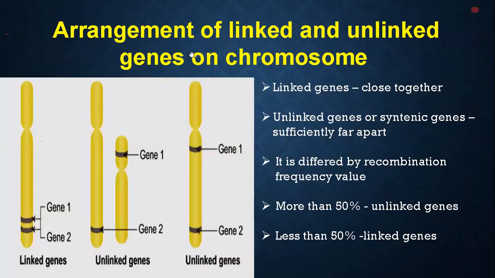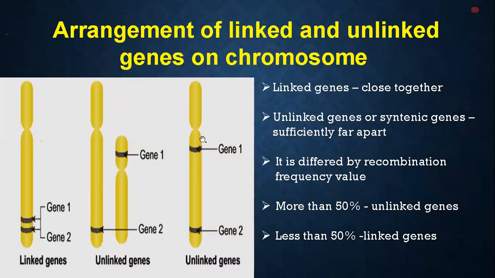Here again you can see the arrangement of linked and unlinked genes on chromosomes. Here is one chromosome, and you can see the linked genes. The genes are lying close to each other, gene 1 and gene 2. But in this unlinked case, gene 2 is present on this chromosome and gene 1 is present here. So automatically they are separate, and the placement is also separate. So this is an unlinked one.